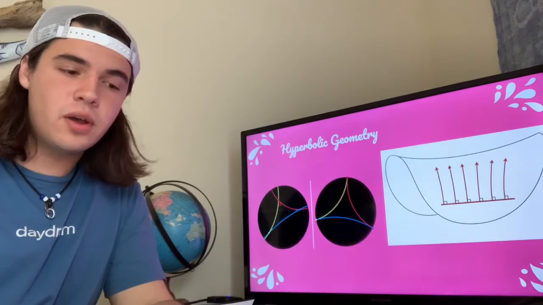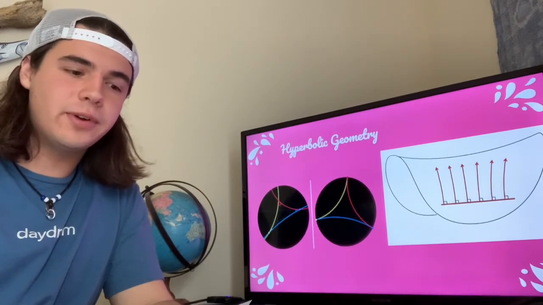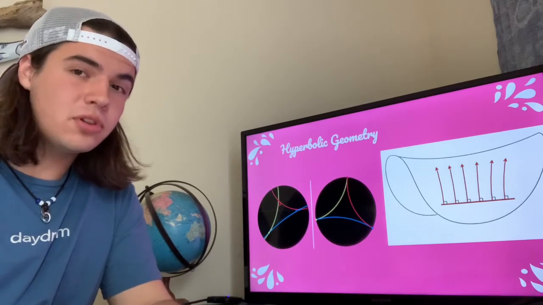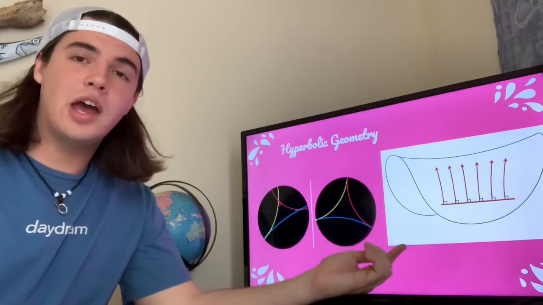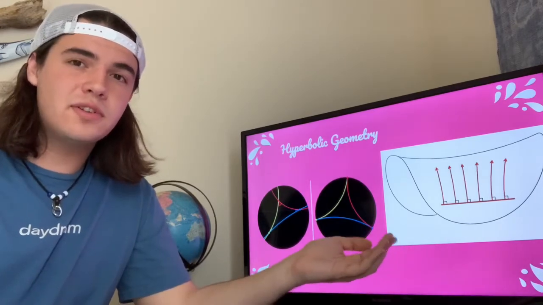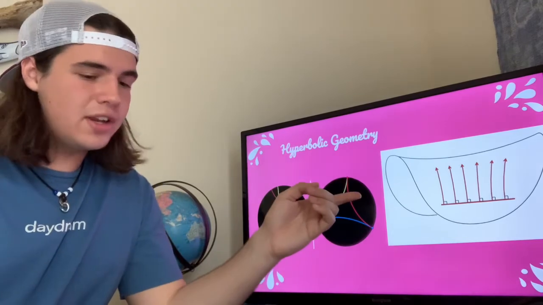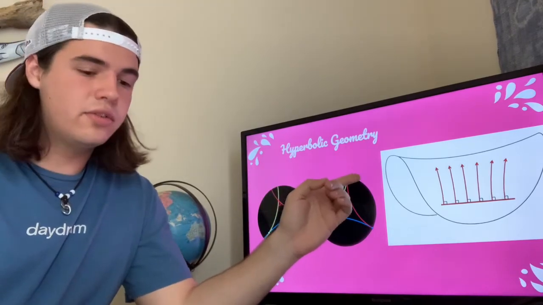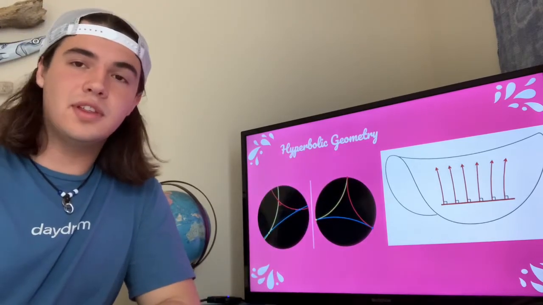The next type of geometry, called hyperbolic geometry, shows to be the opposite of spherical geometry. If spheres have positive curvature, then the hyperboloid would have a negative curvature. And we can see the same design put on a hyperbolic plane, which can be imagined to look sort of like a saddle shape. Now these geodesics are divergent and will get further apart from each other, as if space were being stretched between the lines.